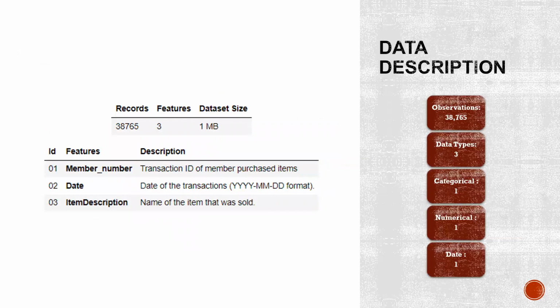Data description: we have 38,765 rows, 3 features, and the size of the data is 1 MB. It is given in a CSV file format. The first feature is member number, through which the member has done the transactions, then the date on which the transaction was made, and the item description, which is the name of the item which was sold. Among these 3 types, we have 1 categorical, 1 numerical, and 1 date and time.